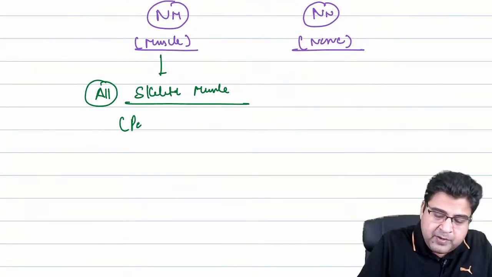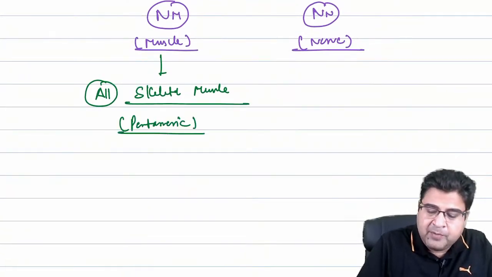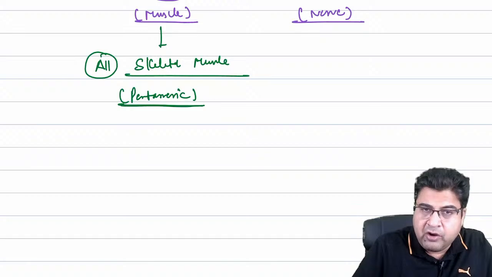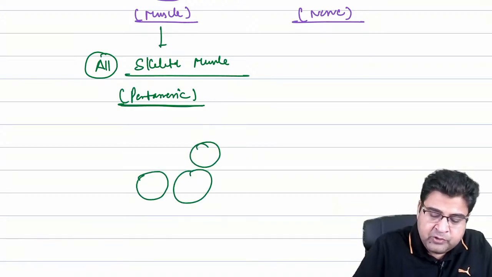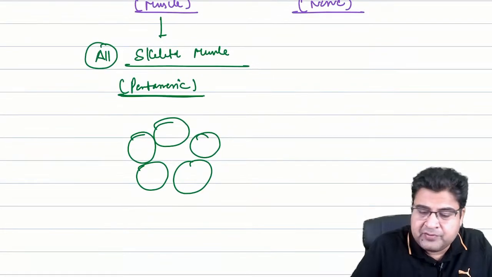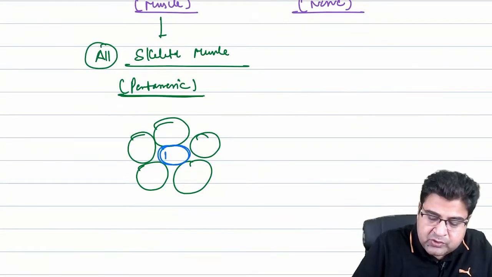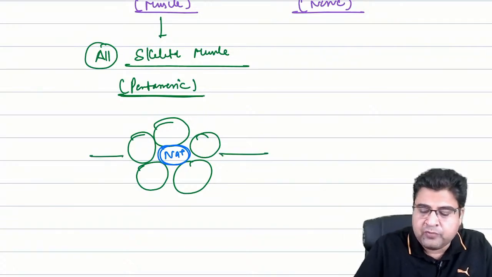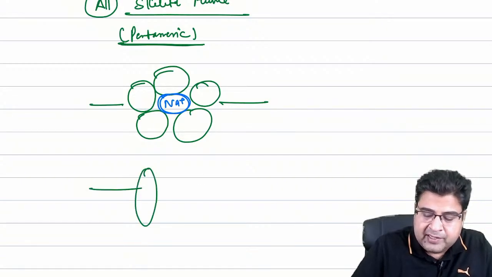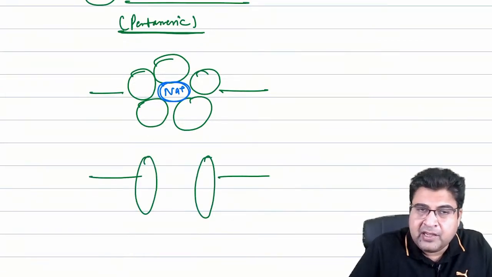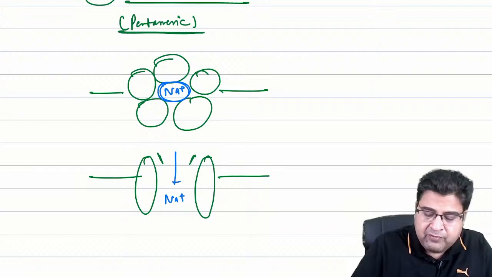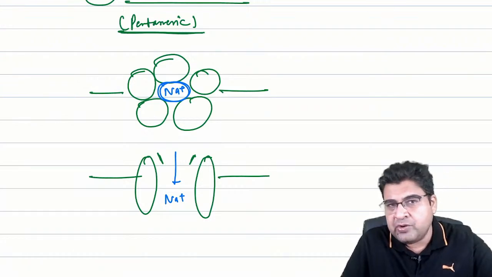Now this receptor is pentameric in shape, having 5 subunits. So in the shape of the receptor, we have the 5 subunits. If I draw the 5 subunits, I will draw them this way. So these are the 5 subunits of the receptor. In the center of the receptor, the sodium ion will take entry. So sodium will go inside. This is present in the central pore of the receptor. If I draw the receptor vertically, then the receptor is like this way. So here the sodium will take entry whenever the receptor opens. The same structure I have shown in a horizontal view where I have drawn the 5 subunits for you.